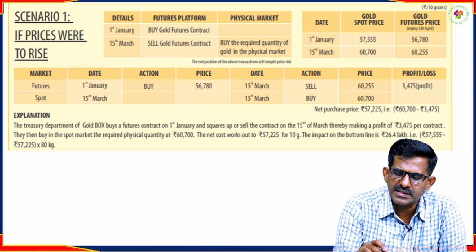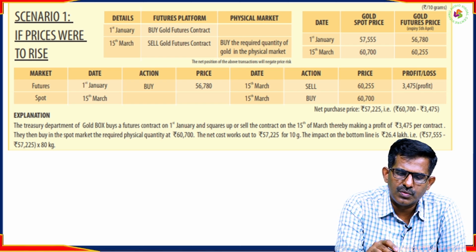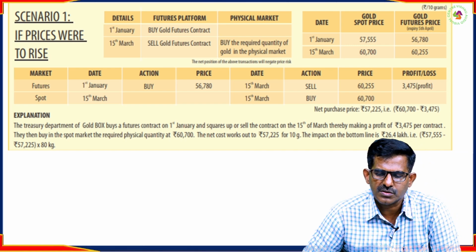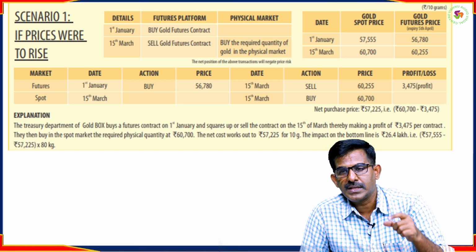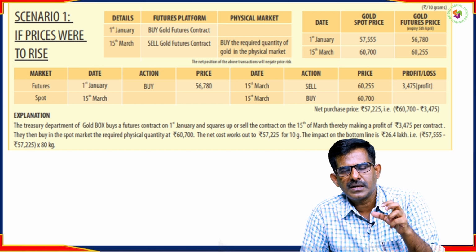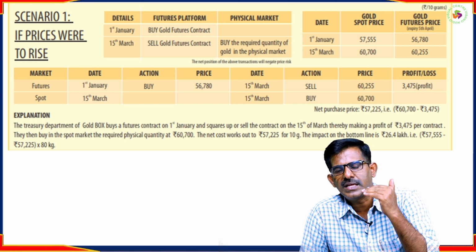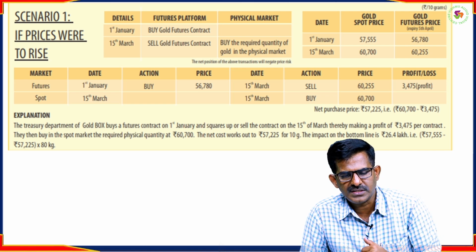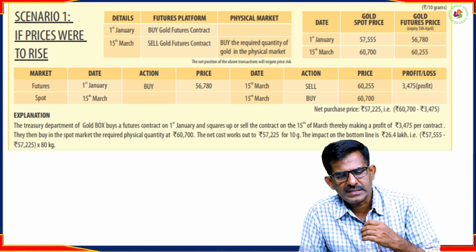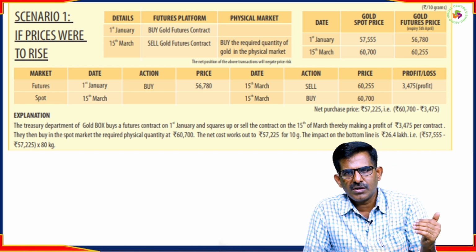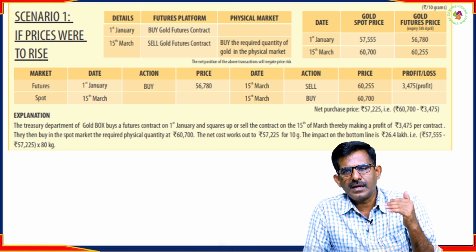Here, in the first box, the details are given. On 1st January, he has to buy the gold futures contract. On 15th March, he has to sell the gold futures contract, because, as given in the example, he requires gold in mid-March to make the jewelry and deliver it to the buyer. That's the reason he has to sell the gold futures on 15th. He is not taking the gold delivery. He is entering into a contract as a buyer by taking a long position.